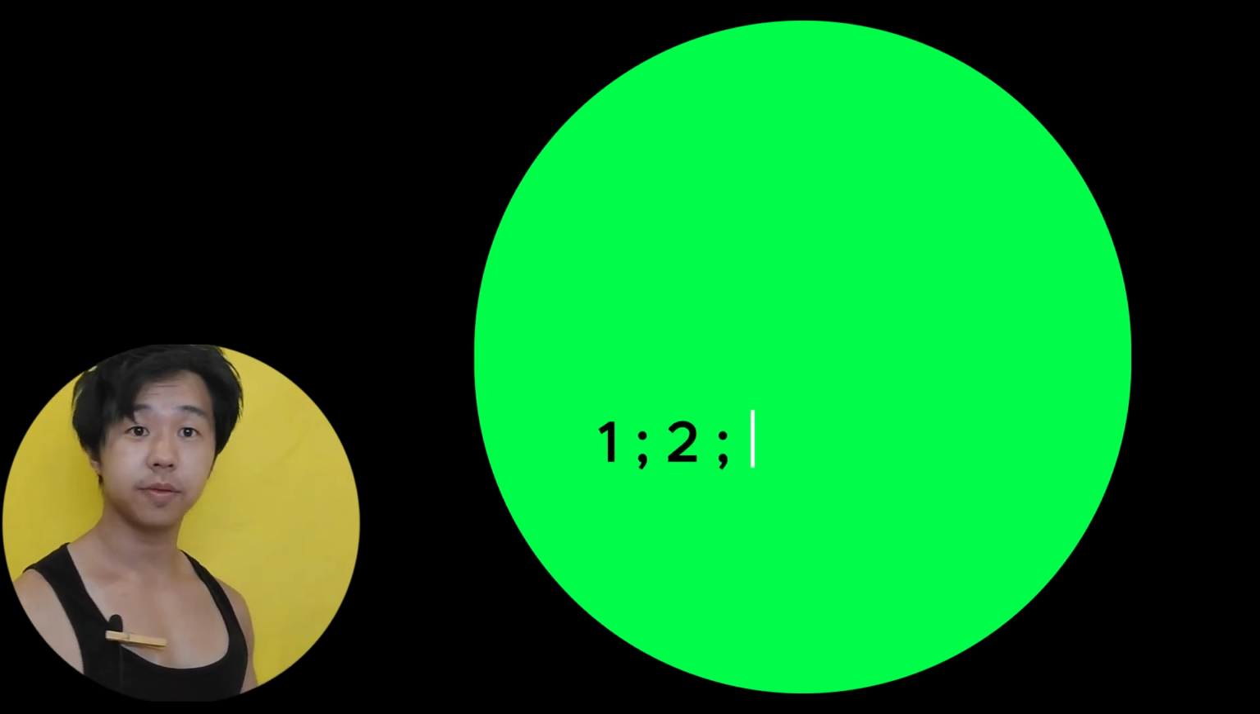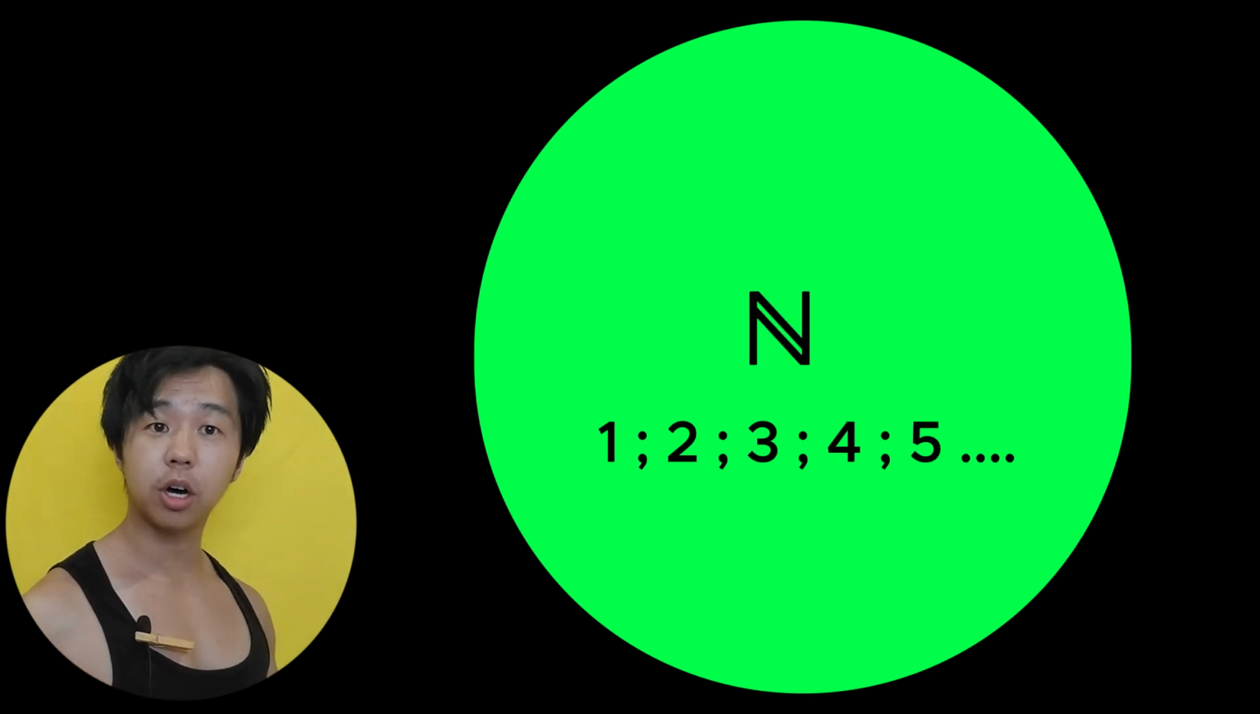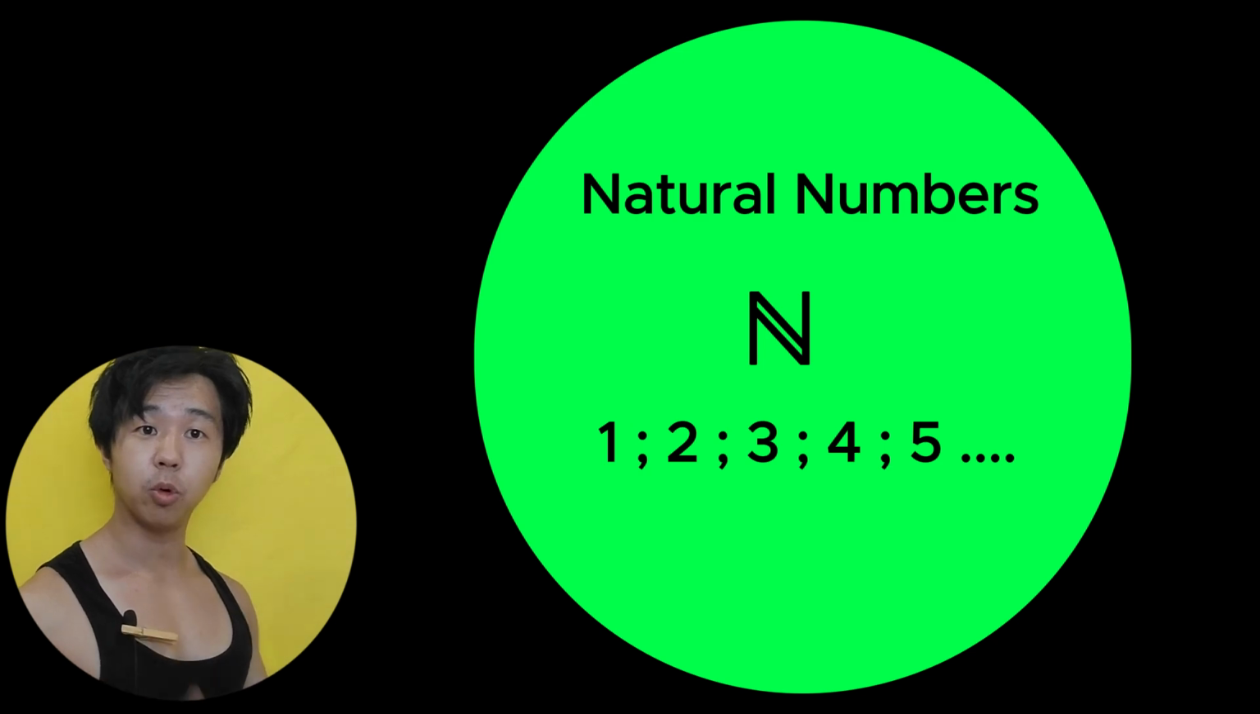Okay, cool. So you see what you just did there? You started counting from 1 to 5. You started from 1. That's the way you naturally start counting. Natural numbers. You naturally start counting from 1.